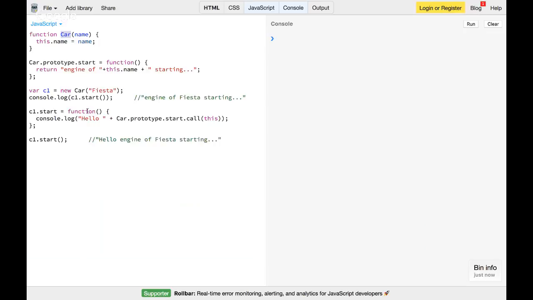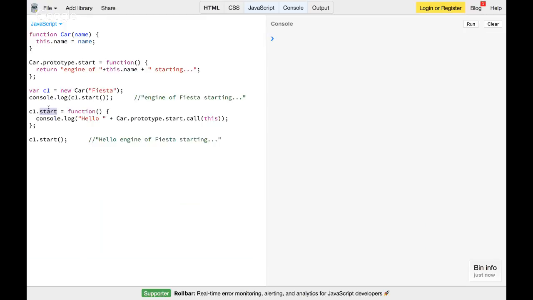Okay, so when I say c1.start, what I'm trying to do now, you can see there is already a start method in the car.prototype property, and I'm creating one more start method in my c1 object itself. So I'm shadowing car.prototype.start with my c1.start. So this is how the shadowing happens.